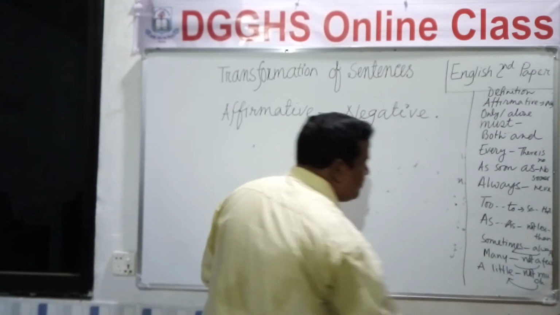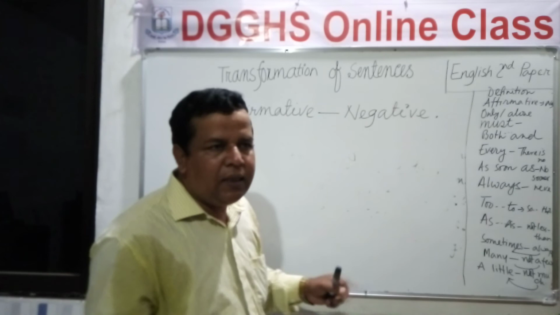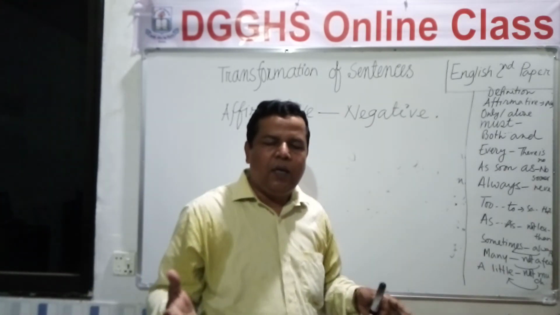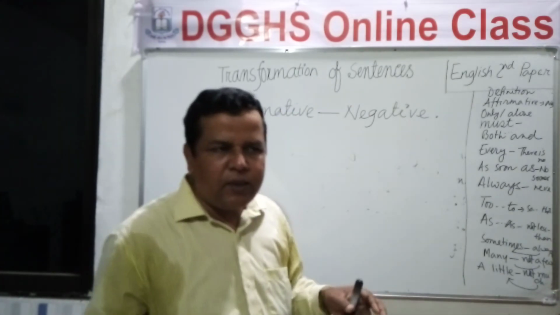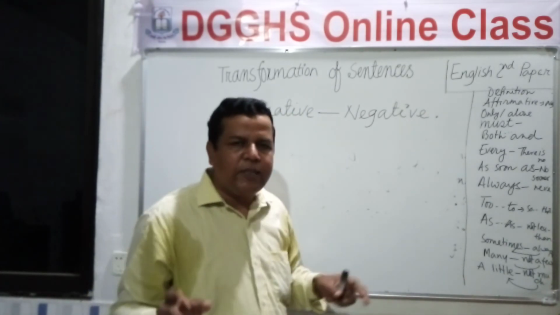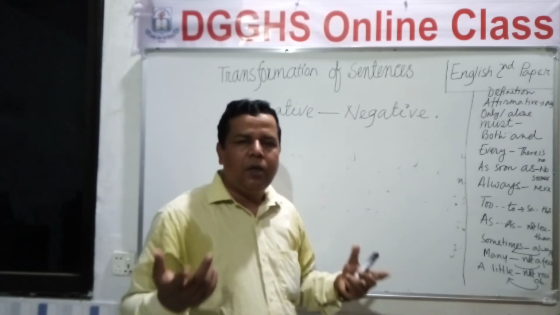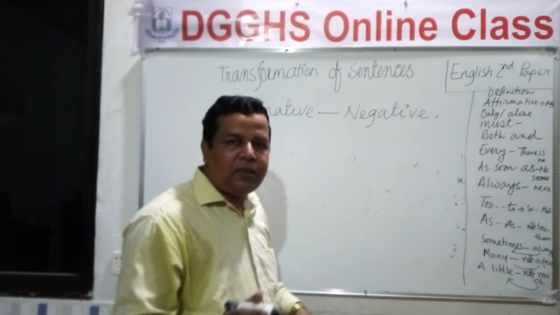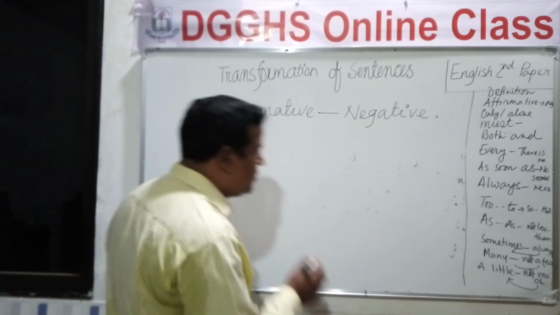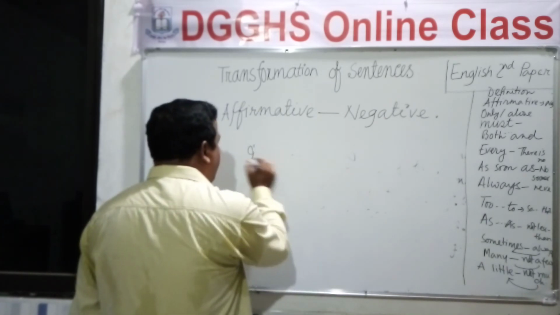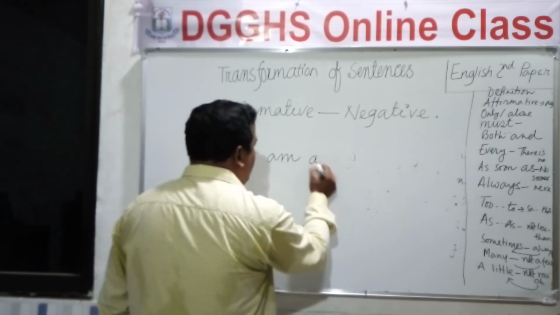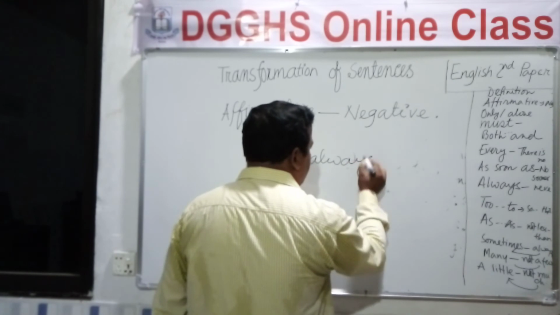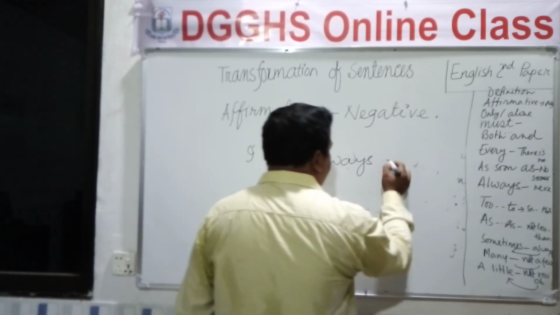And what's the rule? If you see always in an affirmative sentence, and you are instructed to change it into negative, you will write never in place of always. So let's write a sentence. I am always punctual.